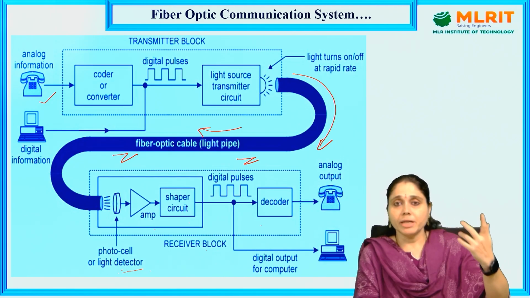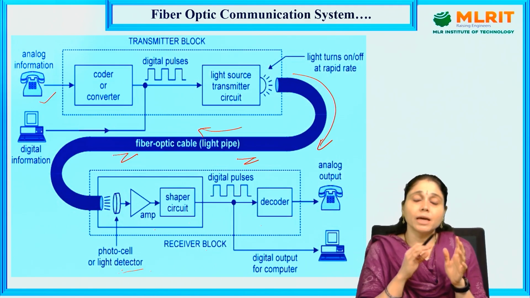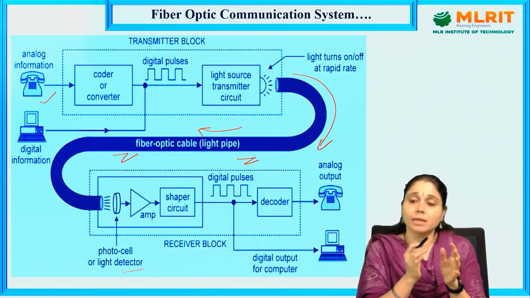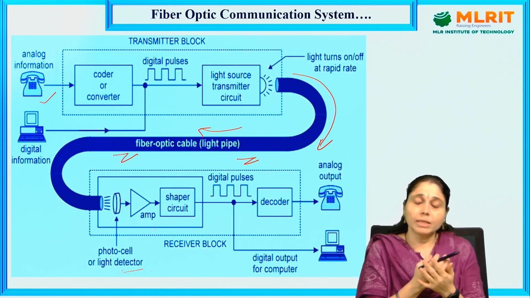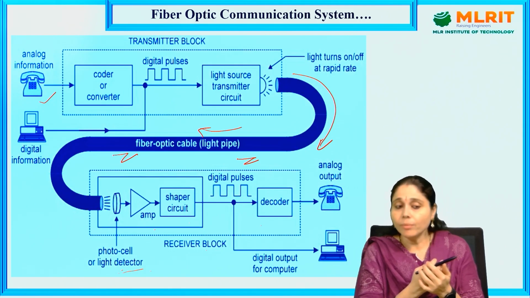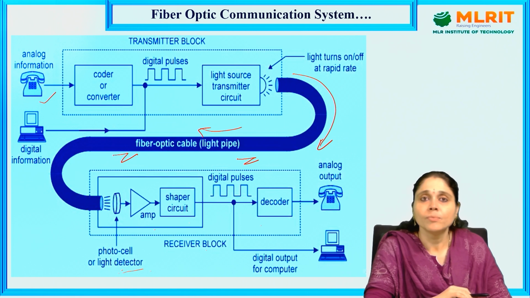At the transmitter end, the sound energy is converted into light, and the light is sent through the optical fiber.